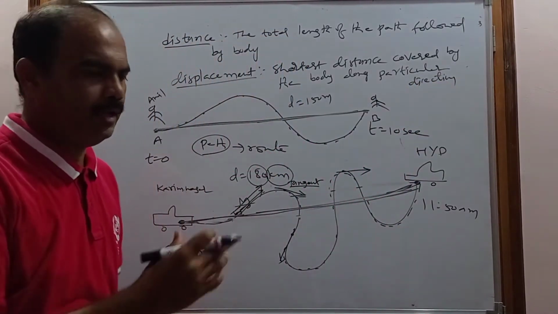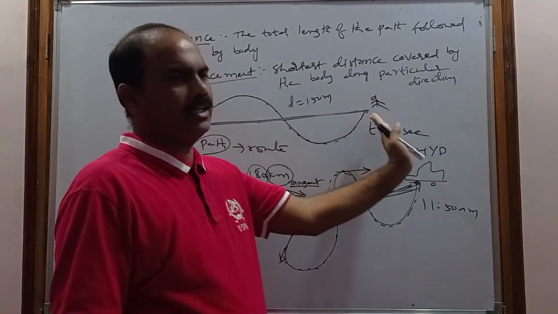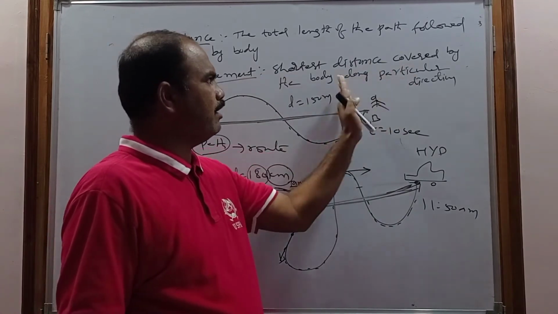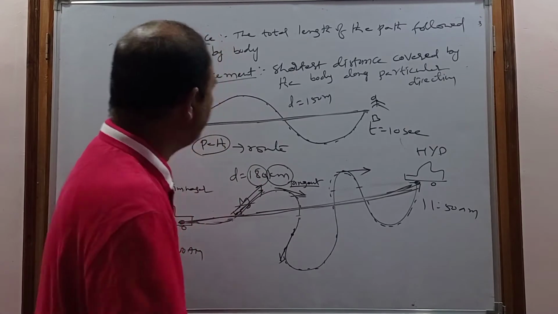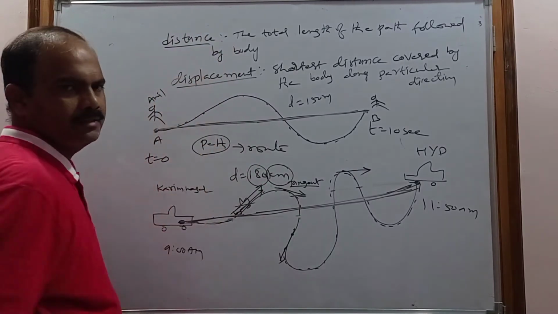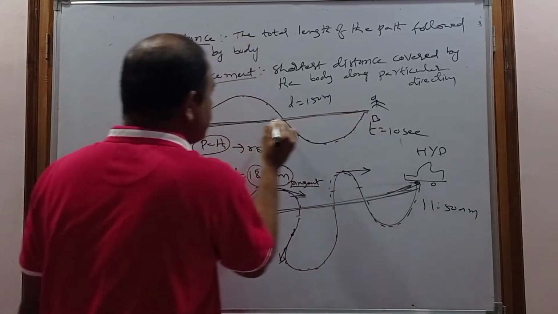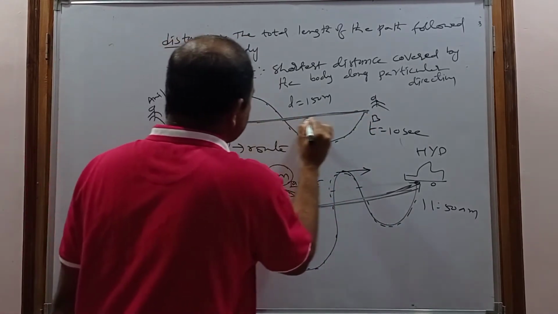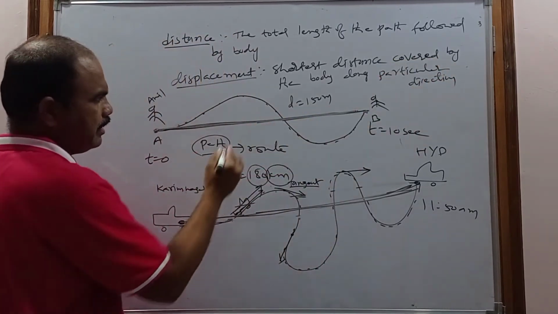This is very important. The shortest distance or the shortest path covered by the body along a particular direction will be called as displacement. Now this is a distance, but this is the shortest distance compared to this one, and it contains a particular direction.